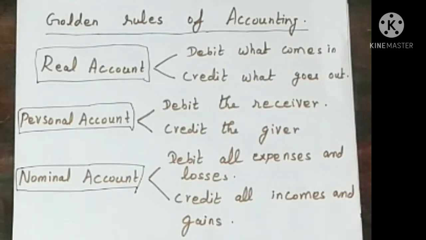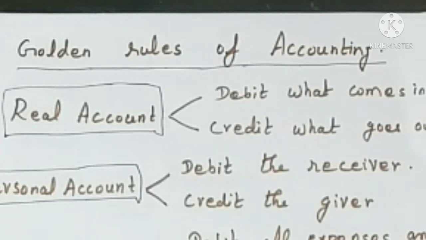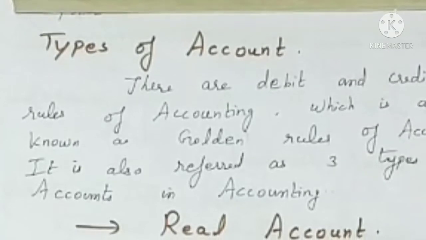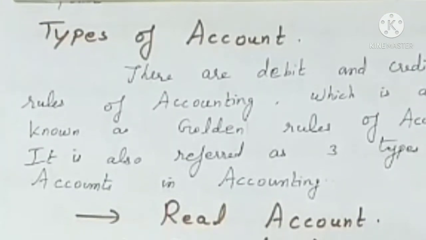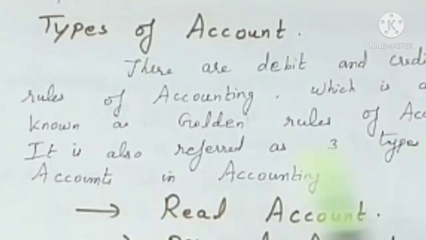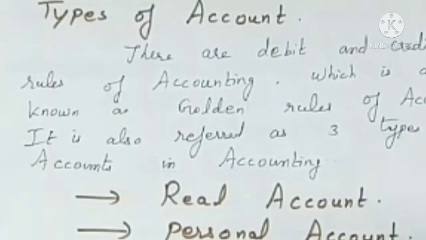These golden rules can be well understood only after discussing some examples. But before that, we shall see what the types of accounts are. Then we will give some examples for each type of account, so from that you will be very clear about the golden rules of accounting. These debit and credit rules are also known as the golden rules of accounting. They are also referred to as the three types of accounts: real account, personal account, nominal account.